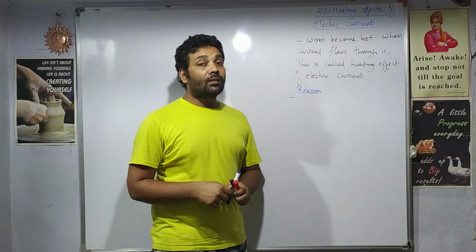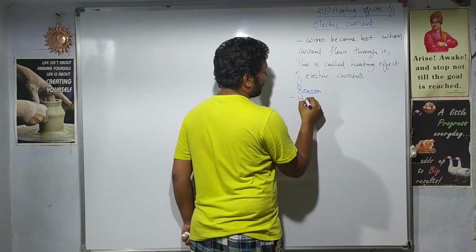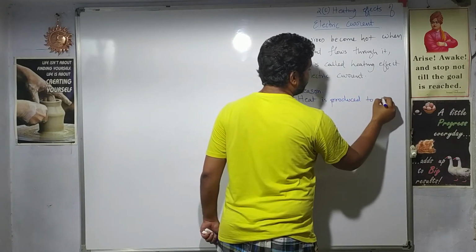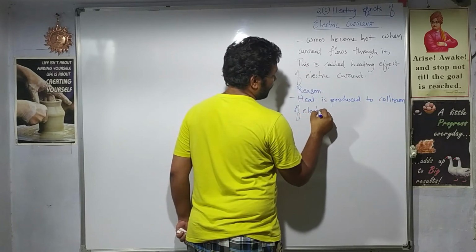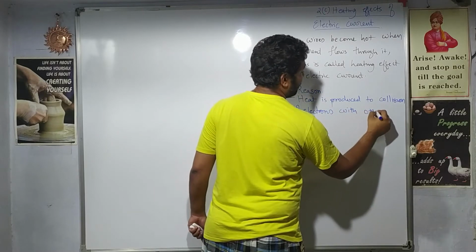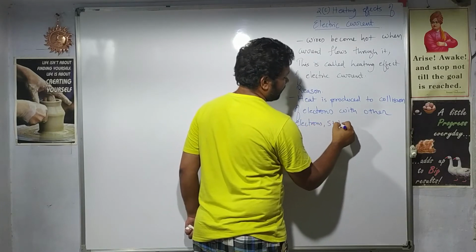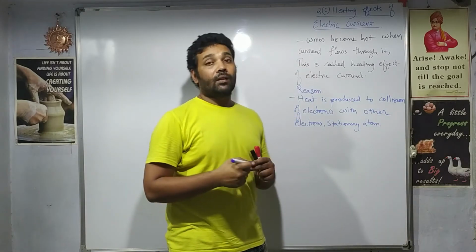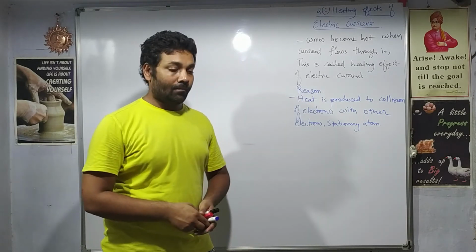So let us find out the reason why actually the heat is produced. The reason can be something like this: heat is produced due to collision of electrons with other electrons and stationary atoms, right? So these collisions result in the production of heat. Obviously heat results in the loss of energy.